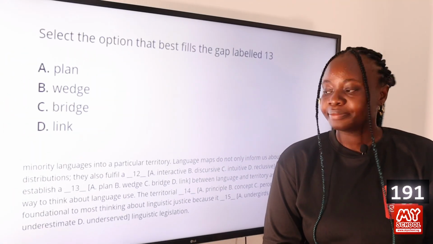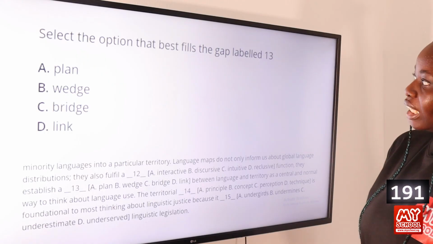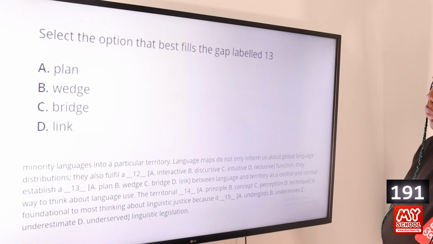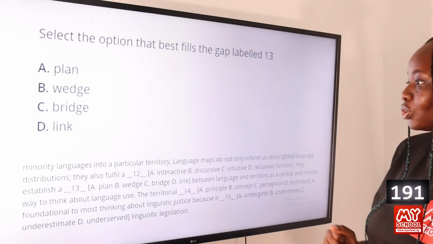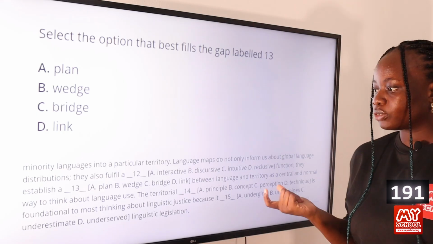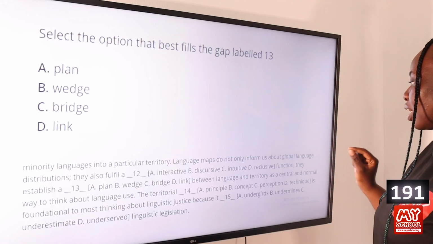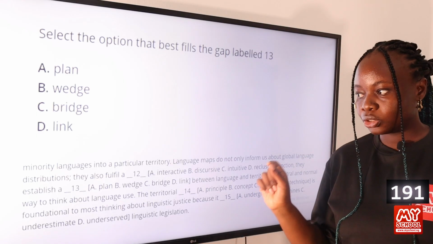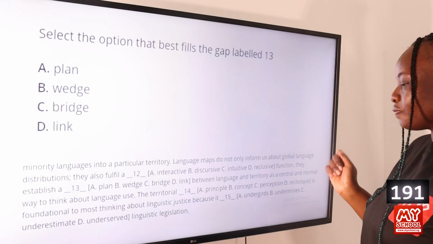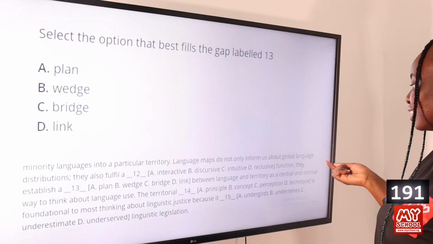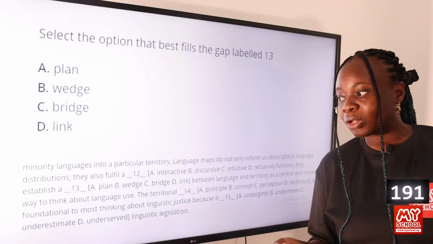Question 191. Select the option that best fills the gap labeled 13. A, plan; B, wedge; C, bridge; and D, link. The answer to this question is option D, link. Again, we have to look at the way it is used. Language maps do not only inform us about global language distributions, they also fulfill a discursive function. They establish a dash between language and territory as a central and normal way to think about language use.